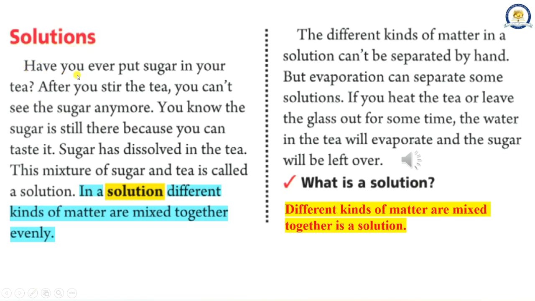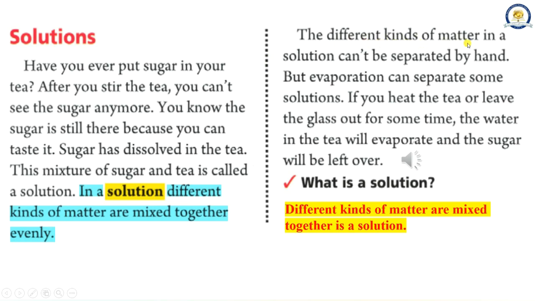Solutions. Have you ever put sugar in your tea? After you stir the tea, you can't see the sugar anymore. You know the sugar is still there because you can taste it. Sugar has dissolved in the tea. This mixture of sugar and tea is called a solution. In a solution different kinds of matter are mixed together evenly.